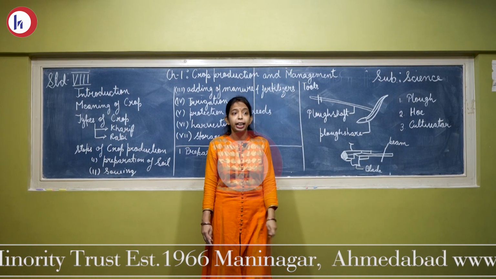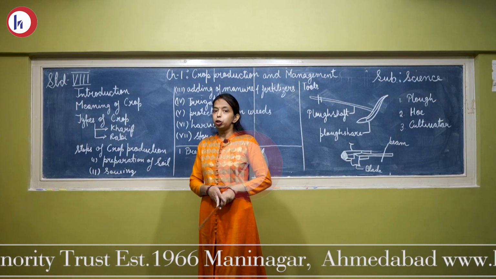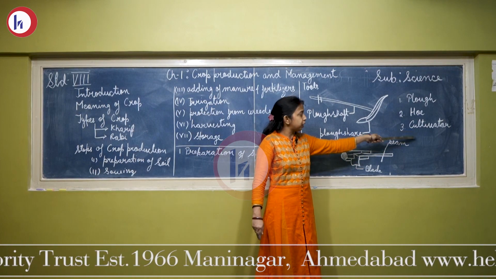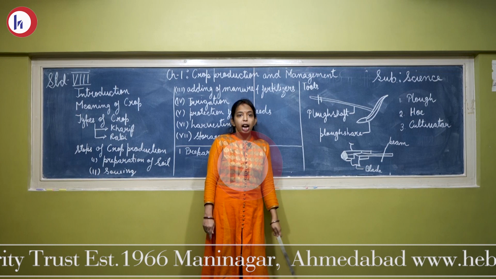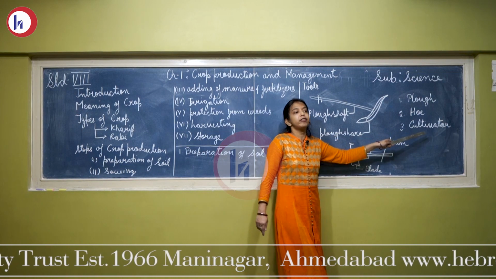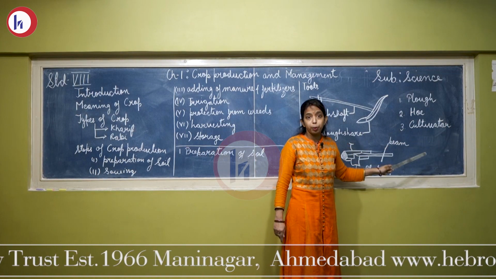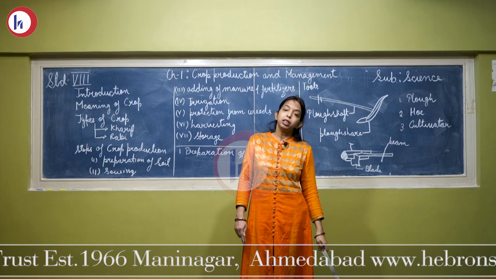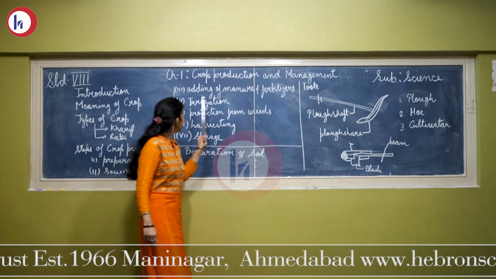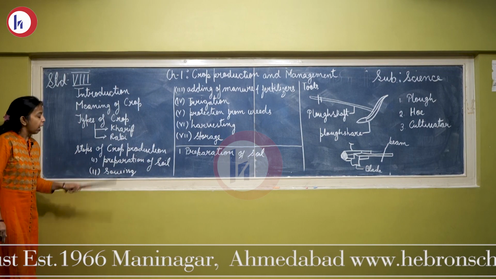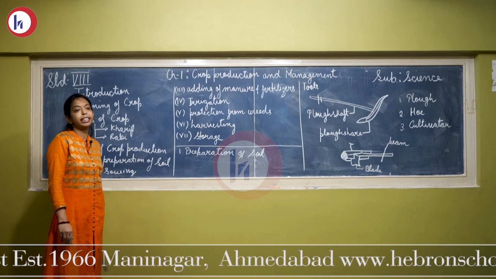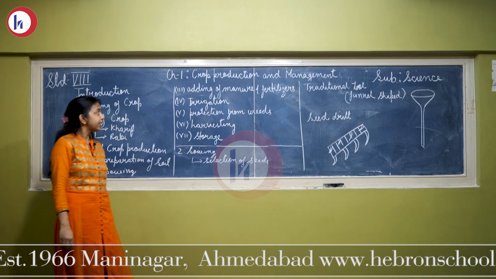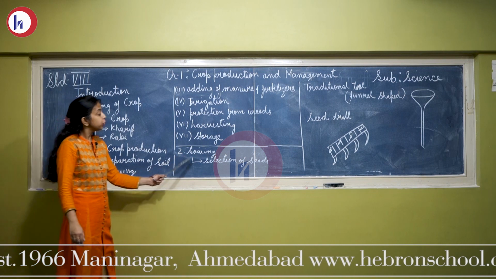Nowadays this is a modern era, so our tools have also changed. Now this is the cultivator. It is also made of iron, and it is driven by a tractor, not by animals. So it saves time and it saves labor. Now the next step is sowing, and we will start this point in our next session. Thank you.